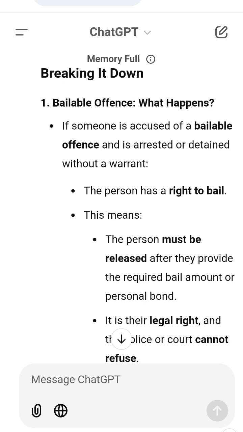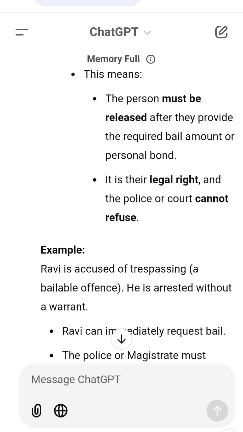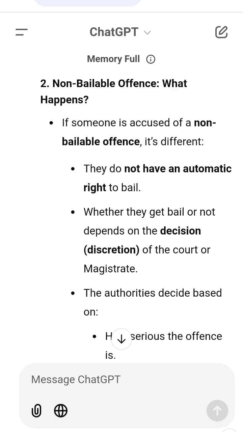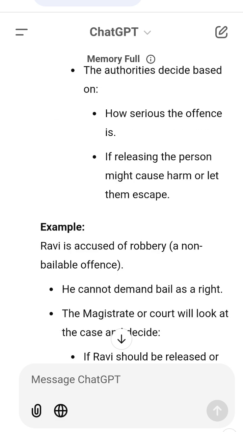Why this difference? Bailable offences are usually minor crimes, e.g. public nuisance, trespass. The law assumes releasing the person won't harm others. Non-bailable offences are serious crimes, e.g. murder, robbery. The law wants to make sure the accused doesn't escape, commit more crimes or harm others.